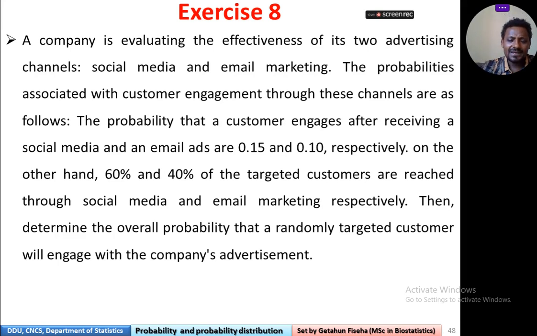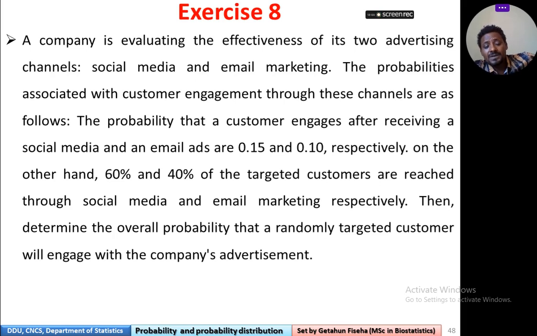Respectively. On the other hand, 60% and 40% of targeted customers are reached through social media and email marketing, respectively. The customer engaged after receiving social media and email is 0.15 and 0.10. Again, 60% and 40% of targeted customers are reached through social media and email marketing, respectively.